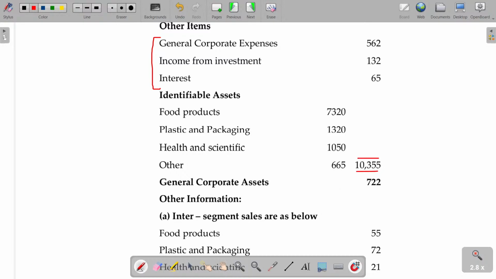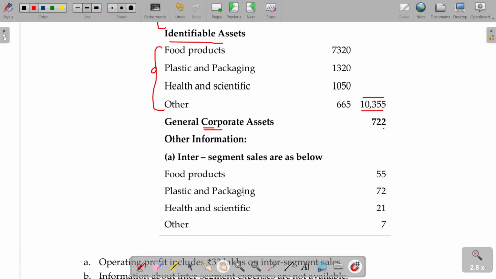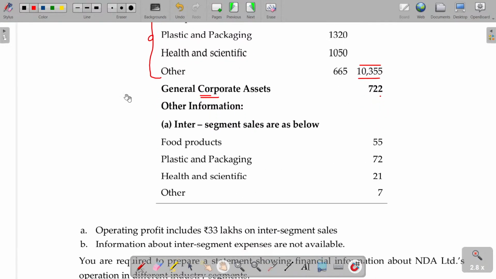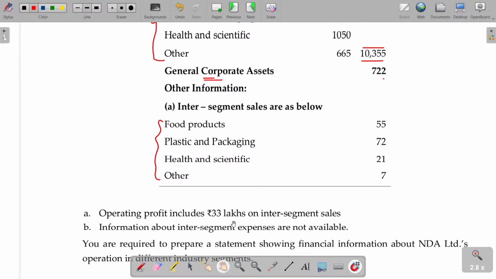10,355 is the total assets. In that, identifiable for the 4 being 7,320 and all. Apart from that, a common asset also exists. General corporate assets 722. Other information, we have been given intersegmental sales for the other segments. Okay. Operating profit includes 33 lakhs on intersegment sales.